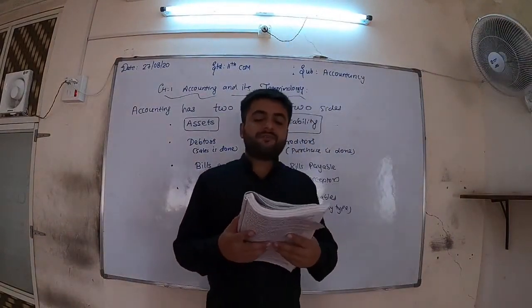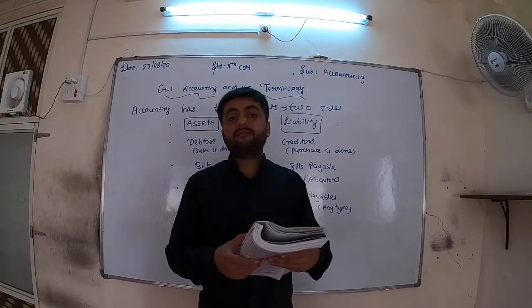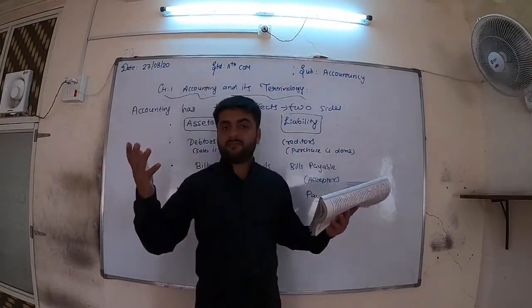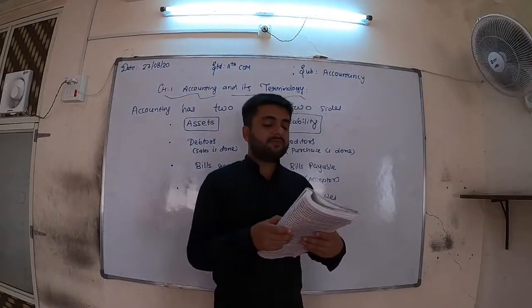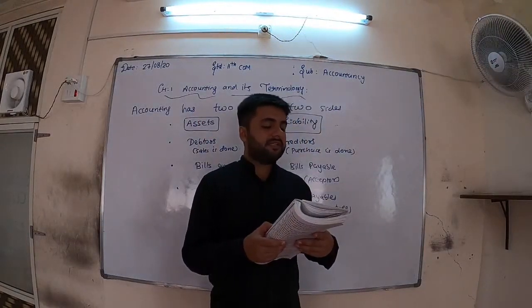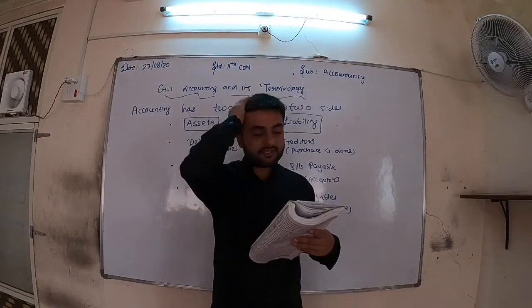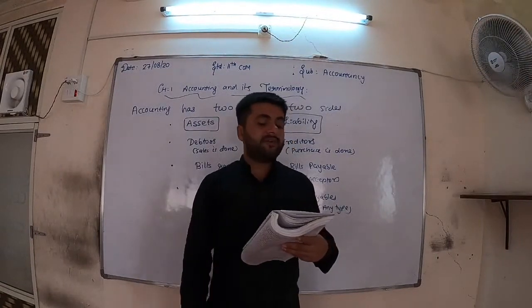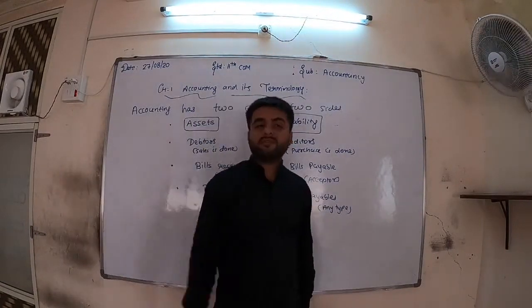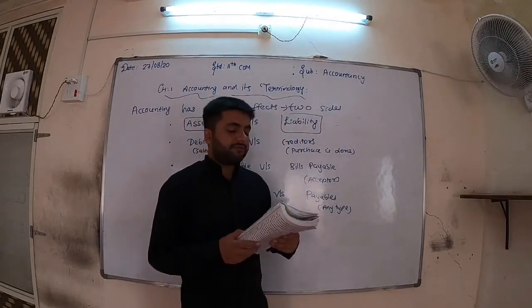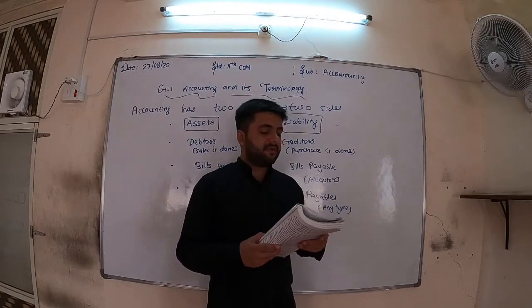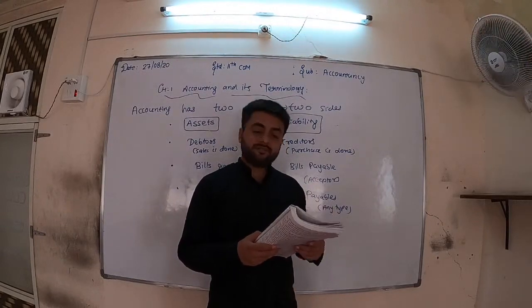Emergence of discount is from purchase and sales. Means the word discount has emerged from where? From purchase and sales. Many times from the total amount of purchase or sales, as per the condition, a certain amount is deducted and the net amount is paid. The amount which is deducted is known as discount. We all know, we don't need to see here also. Out of the total amount of purchase and sales, the amount which is deducted is known as discount.